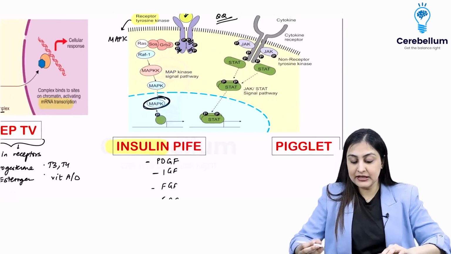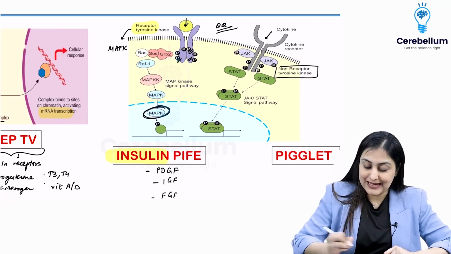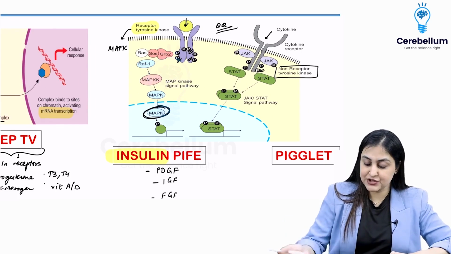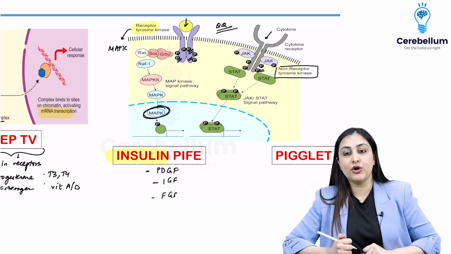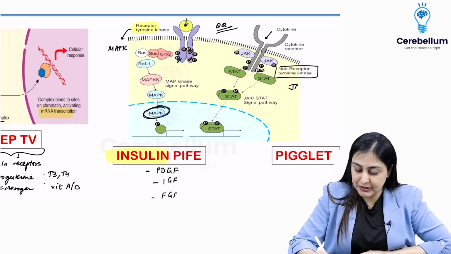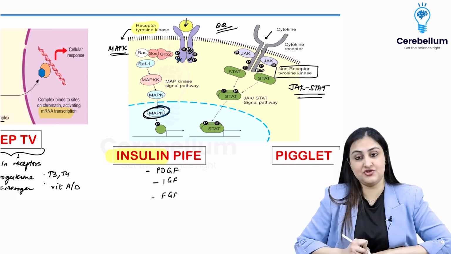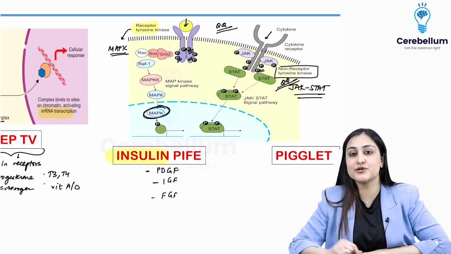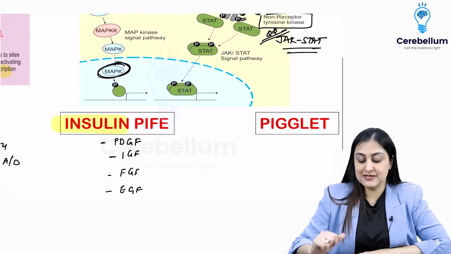Then very important, we have non-receptor tyrosine kinase. So the hormone binds to the cytokine receptor, then there is phosphorylation of the tyrosine kinase, which is not binding to the hormone actually. And here what you want to remember is the secondary pathway which is activated, that is JAK-STAT. So here it was MAP kinase, here it is JAK-STAT. A very important question that gets asked. I remember when I was preparing also, this question had come. All right, so this is the JAK-STAT pathway, this is PIGLET.